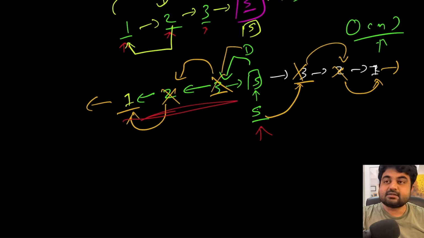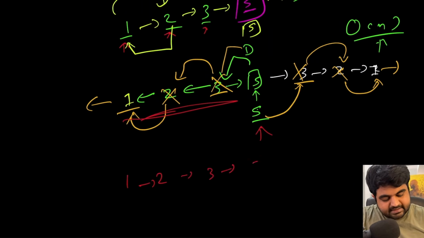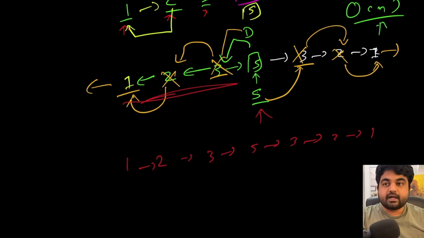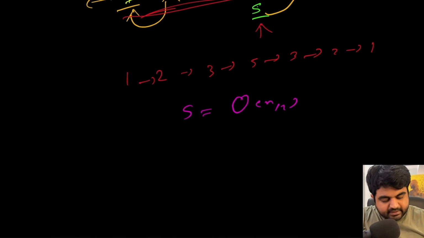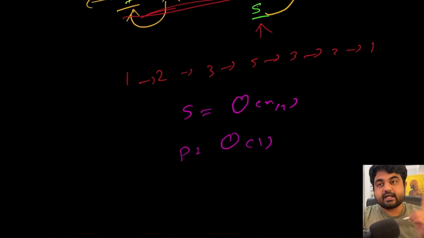In this case, once this operation has been completed, you once again need to reverse the nodes to represent the linked list in the same fashion it was, which looks something like this. So there is a lot of operational overhead in order to save on space complexity. Both solutions are accepted and valid. The stack solution has a space complexity of big O of n divided by 2, and the pointer solution that I just explained contains a space complexity of big O of 1, but you are doing a lot of iterations back and forth, and you are also manipulating the given input as well. So consider these two items, and now let's quickly see the coding solution.